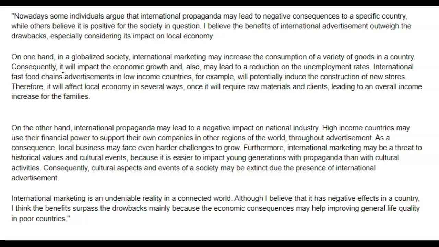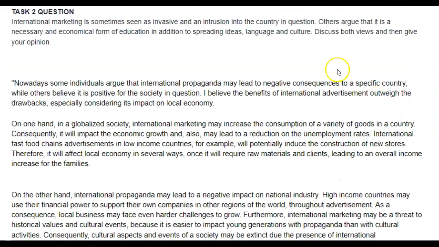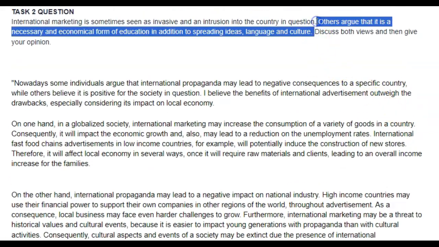Okay. So your structure is nice. You have support for your ideas, but there's a big problem here. Look at this statement here. An economical form of education, a necessary and economical form of education. So what you've talked about is economic growth. That is not the same thing as economical form of education. What does economical mean? It means inexpensive.